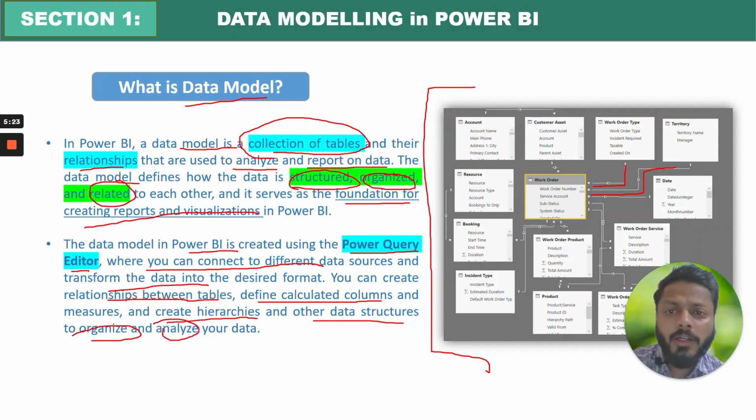So if you thought data modeling is just about the relationships between the tables, then you're wrong, because in data modeling, everything comes in. When you are importing the data from different data sources, creating columns or measures, creating hierarchies, or manipulating the data in Power Query Editor, you are working on data modeling.